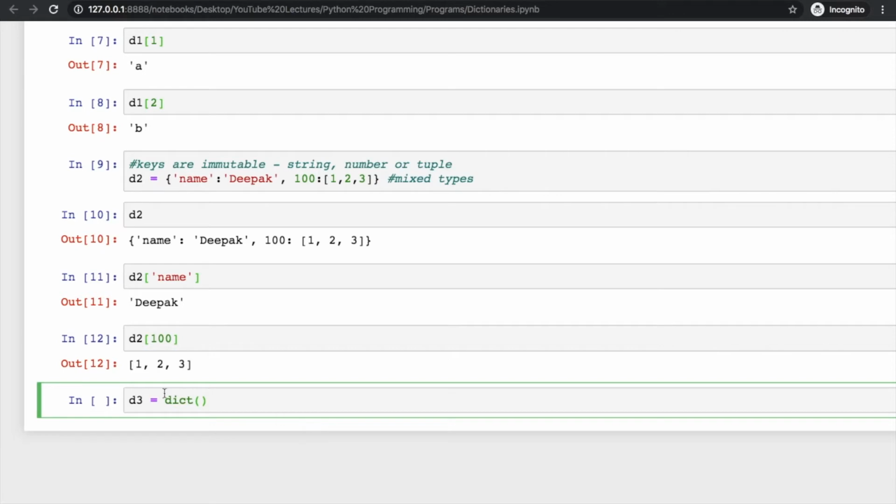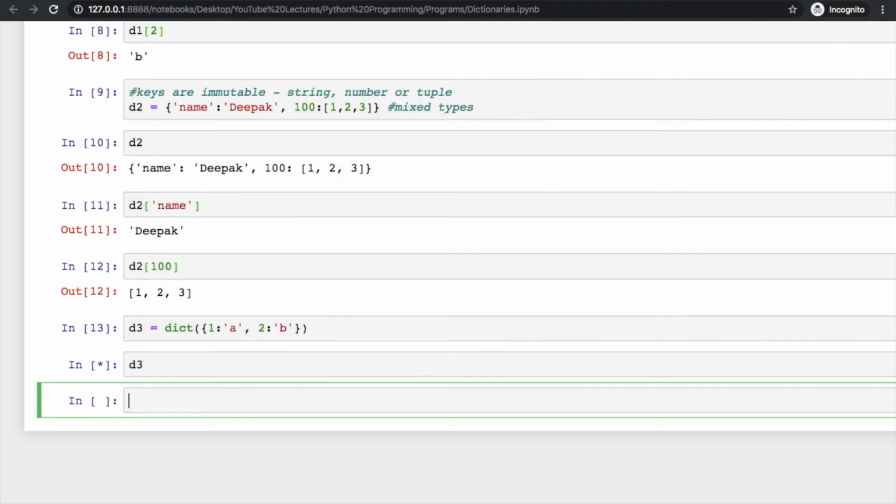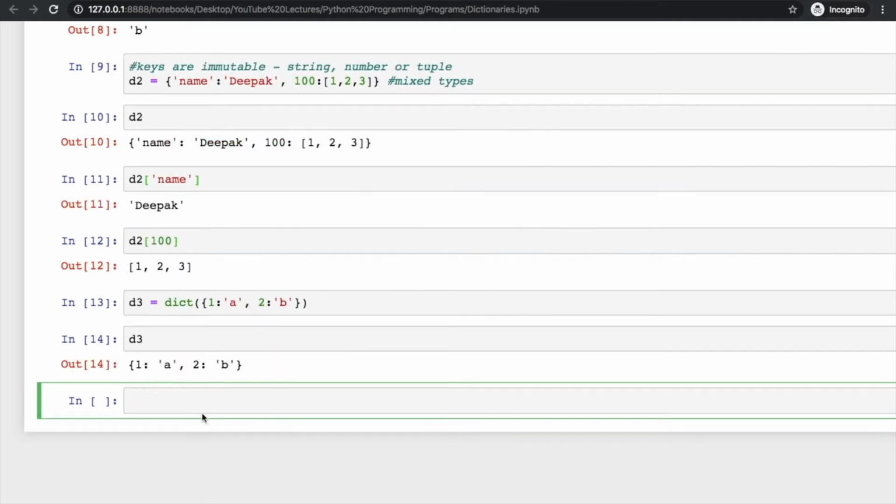So what you have to do here, use function dict and then use curly braces, and if you have 1 as key, a as value, then 2 as key and b as value, and here is the d3. Clear? Other than this, you can use any sequence where each item is in pair.